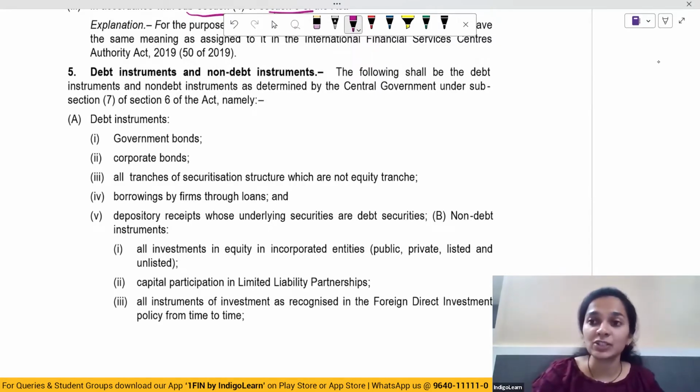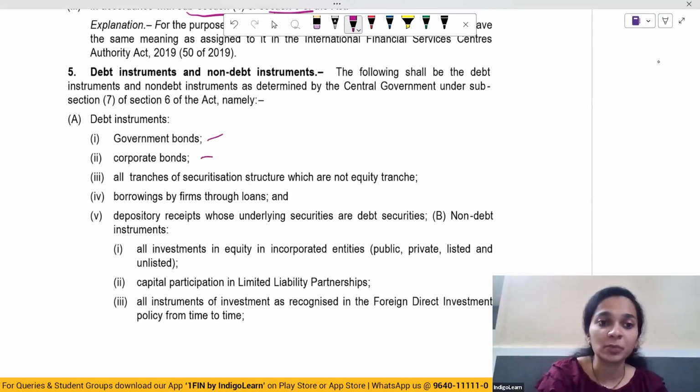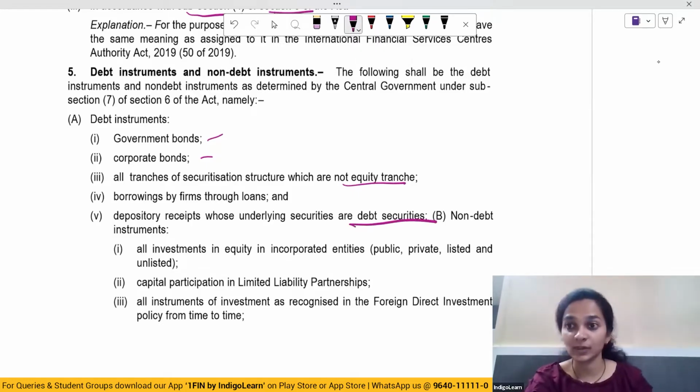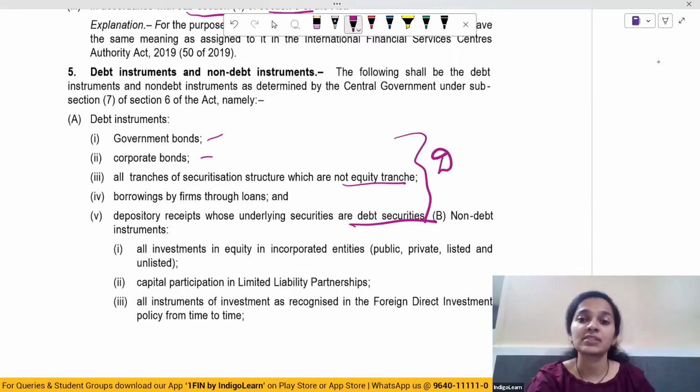So what are debt instruments? Government bonds, corporate bonds, all tranches of securitization structure which are not equity tranche, borrowings by firm through loans, and depository receipts whose underlying securities are debt securities. So these are all debt instruments.